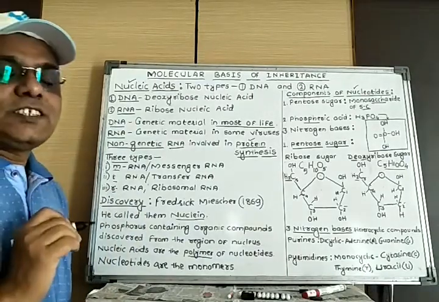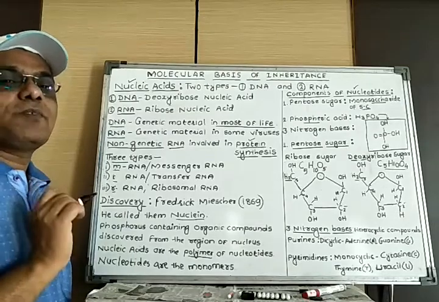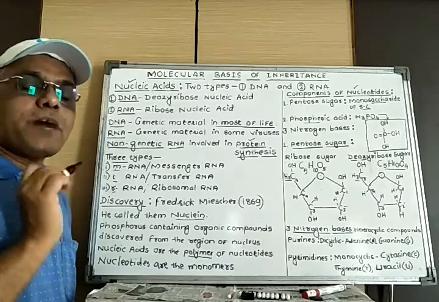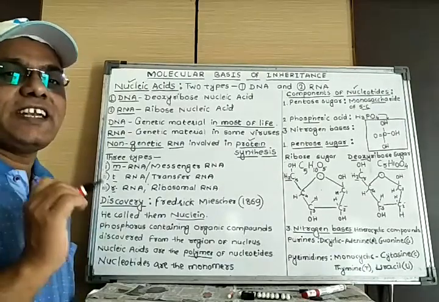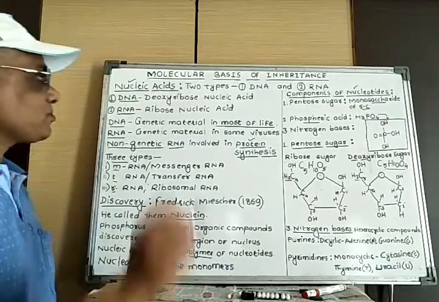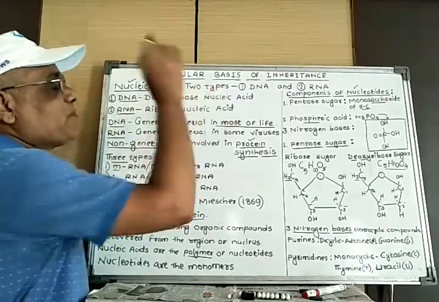Today we are going to study a chapter, molecular basis of inheritance, under which we are going to discuss the types of nucleic acids present in living organisms. What are nucleic acids? You have already studied in 11th standard. These are nothing but one type of biomolecules like carbohydrates, proteins and lipids. So first listen here, how many different types of nucleic acids are there?